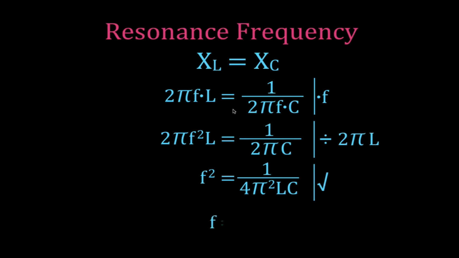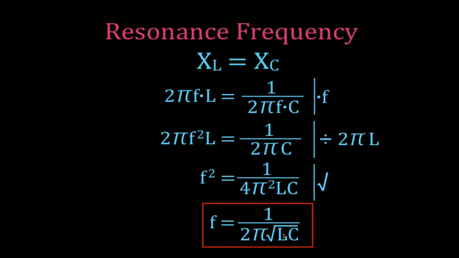That leaves me with the frequency equal to 1 over 2 pi square root of LC. The square root of 1 is 1, the square root of 4 is 2, the square root of pi squared is pi, and I'm left with the square root of LC.